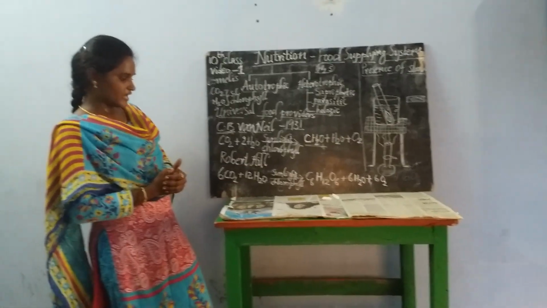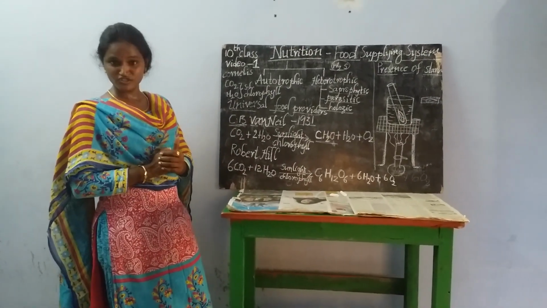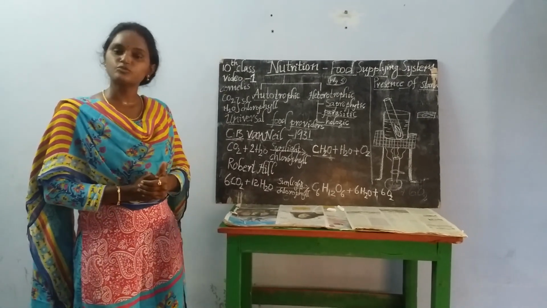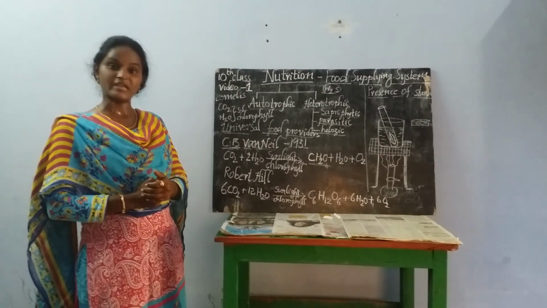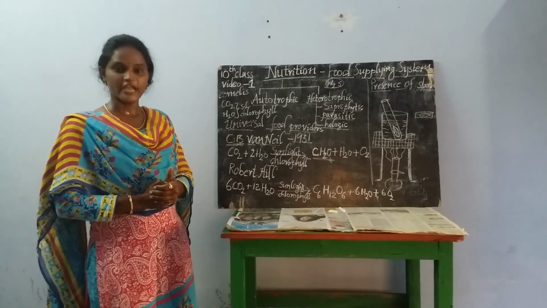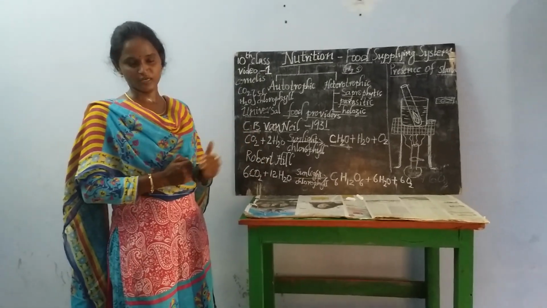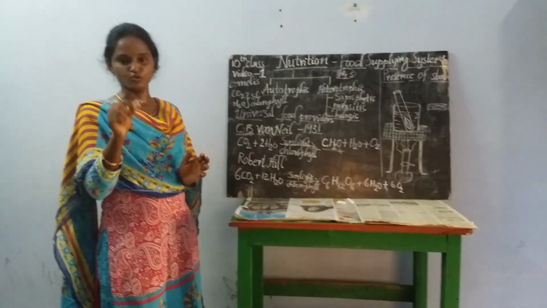Okay? And at the same time, we also know that by using the process of photosynthesis, all green plants are capable of preparing carbohydrates. Not only carbohydrates, plants are also capable of producing proteins and fats also. At first, by using the process of photosynthesis, they produce a simple form of glucose.